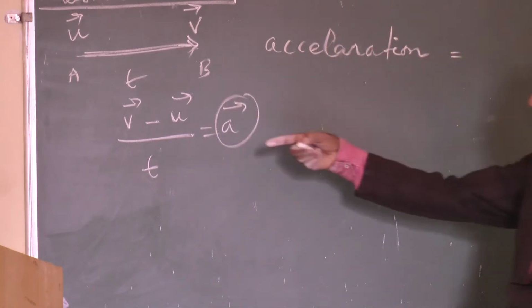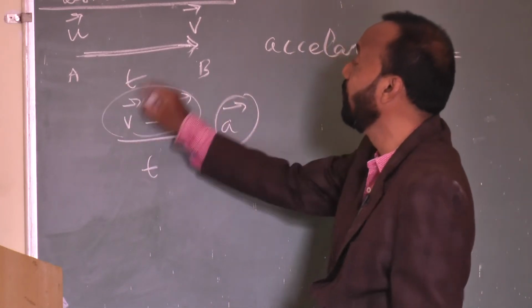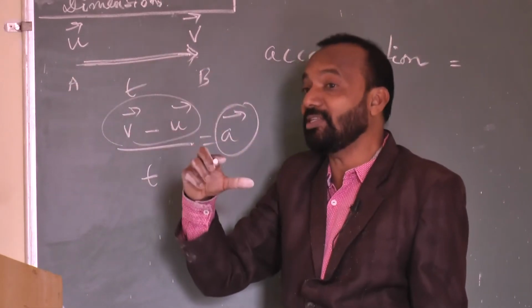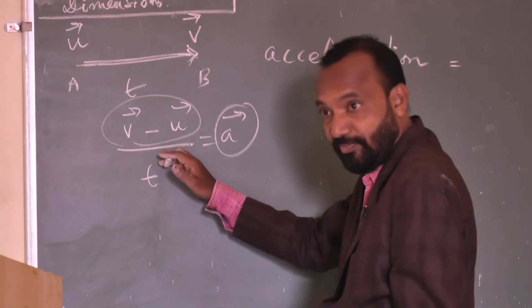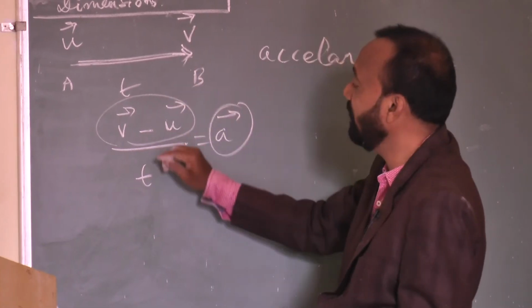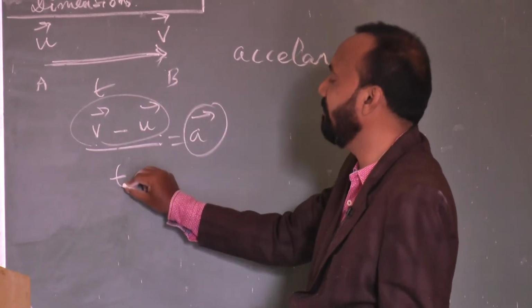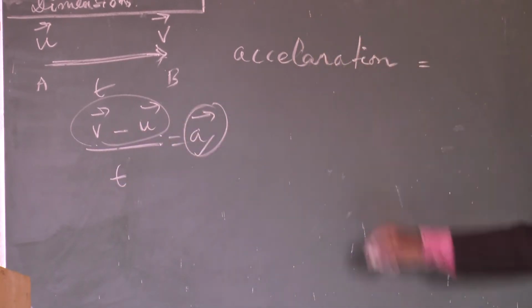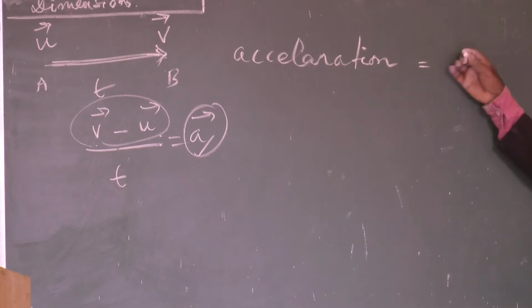That means rate of change of velocity. What is V minus U? Final velocity minus initial velocity. This change is called what? Change in velocity. The difference is called change of velocity. Final velocity minus initial velocity divided by time period. So (V minus U) by T is equal to acceleration. I am talking about that acceleration. So acceleration is rate of change of velocity.